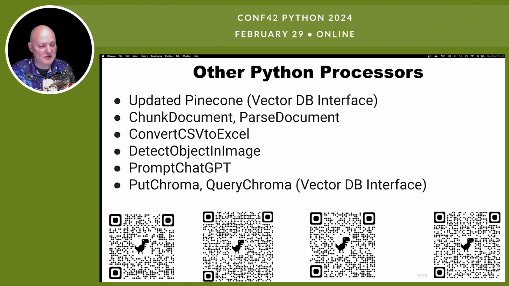You put in your text prompt, couple parameters, your ID, because you've got to have access to OpenAI, and it calls the model, gets your results back. Really nice. Thank you, Python. And then the same thing for the Chroma Vector DB. There's a put and a query. Those are great ones as well.